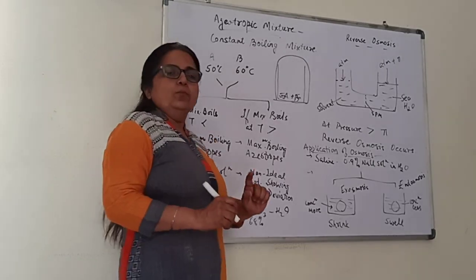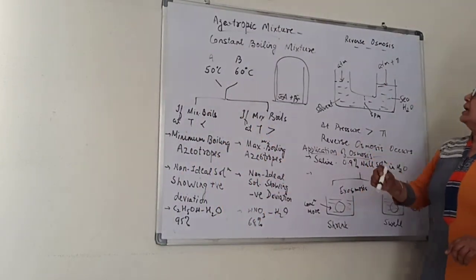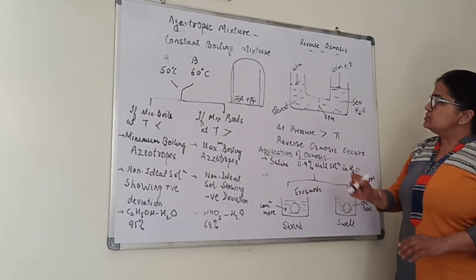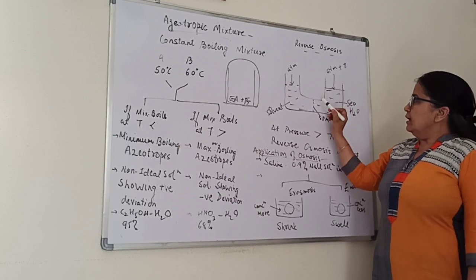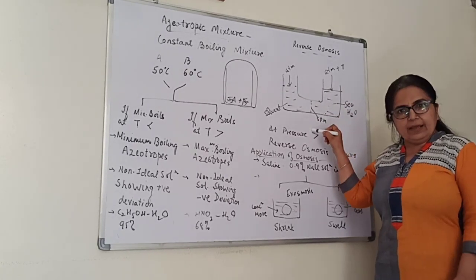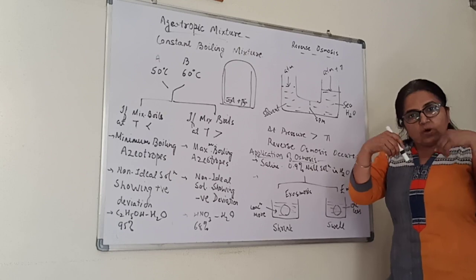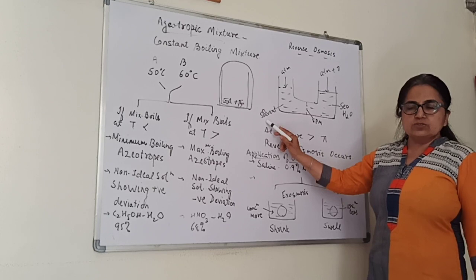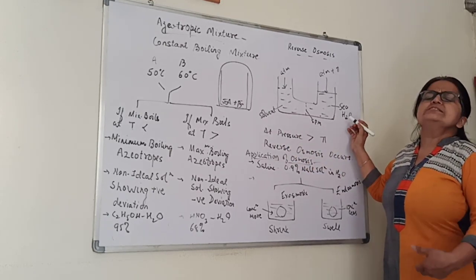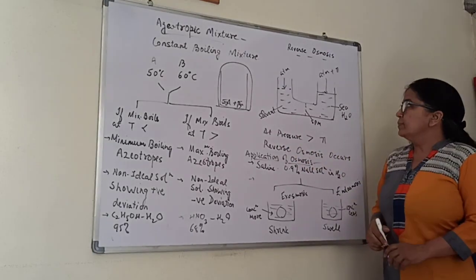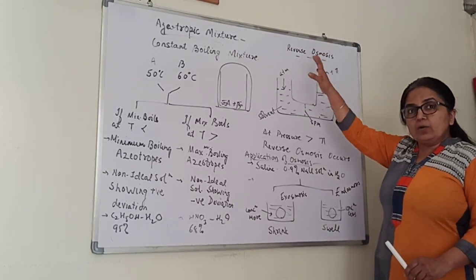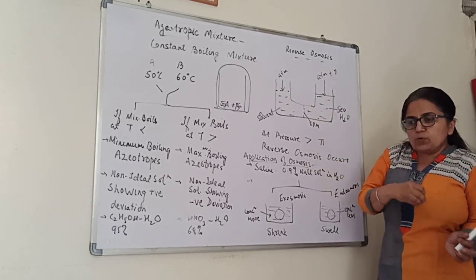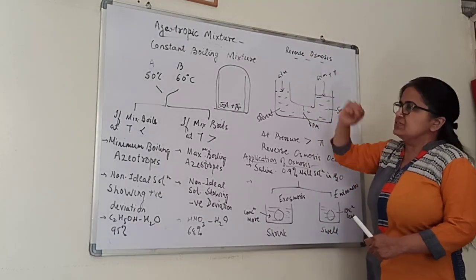Now, there was one more topic which we have to cover, that is reverse osmosis. Let's recollect what osmosis was. We have taken a U-tube in which there is a semi-permeable membrane which allows only solvent molecules to pass through. It doesn't allow solute. On one side we have taken solvent, on the other side, say, seawater or some salt water. You are familiar with the term RO. We are drinking RO water these days. What is that technique? It's the reverse of osmosis actually.